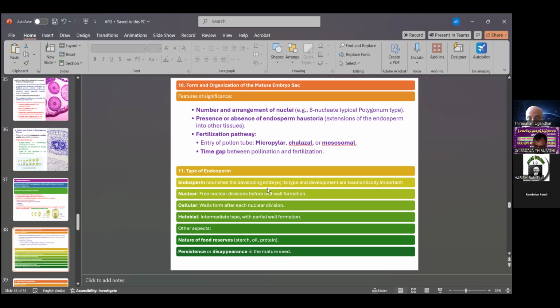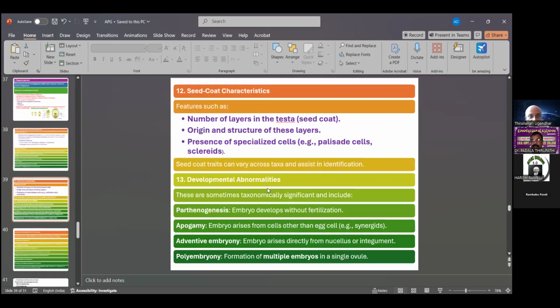Other aspects are natural food reserves: starch, oils, and proteins. Then also the persistence or disappearance of endosperm in the mature seed. These are all major characters in relationship to plant taxonomy. Also there is the 12th one, seed coat characters.